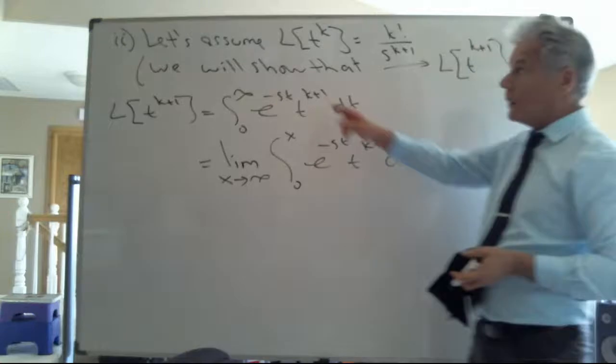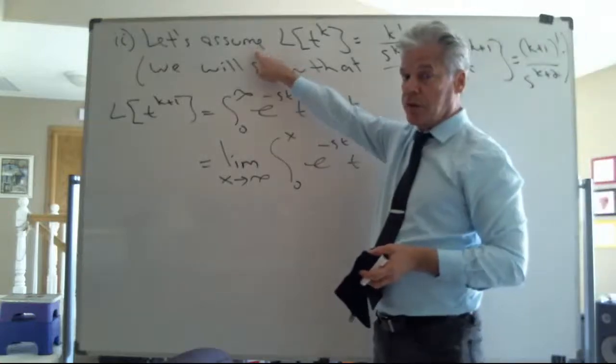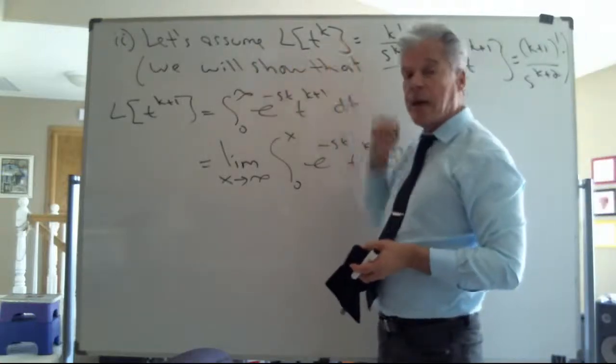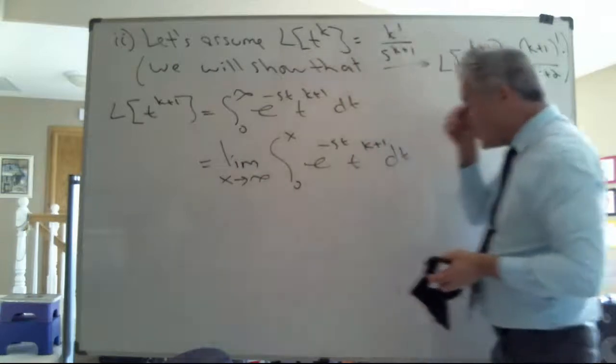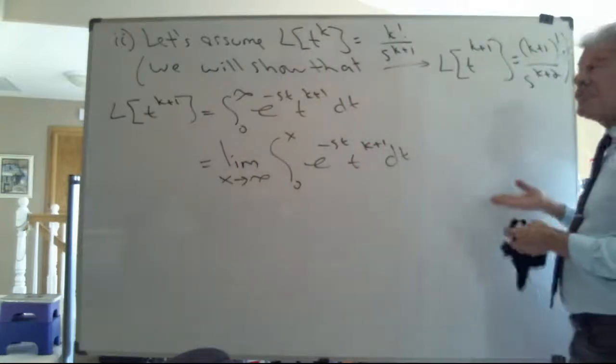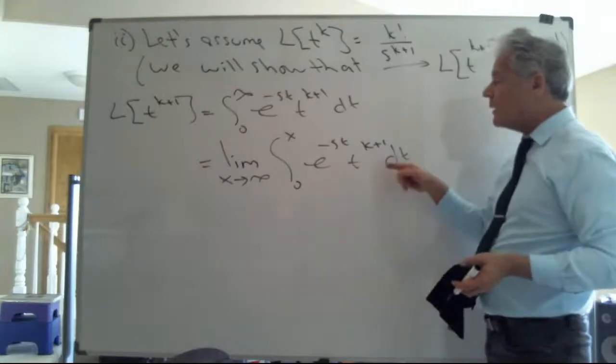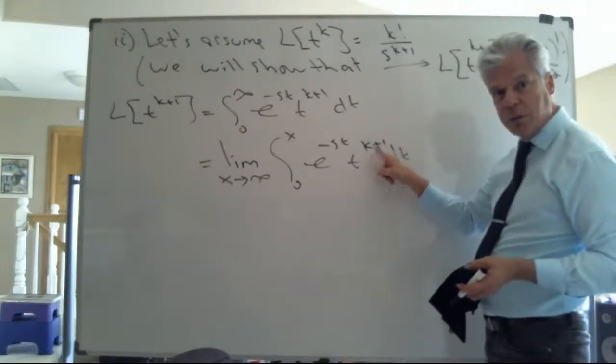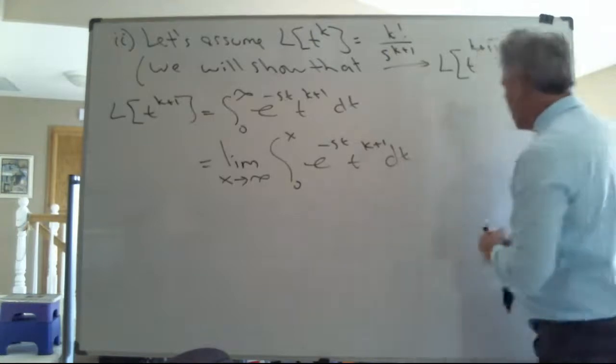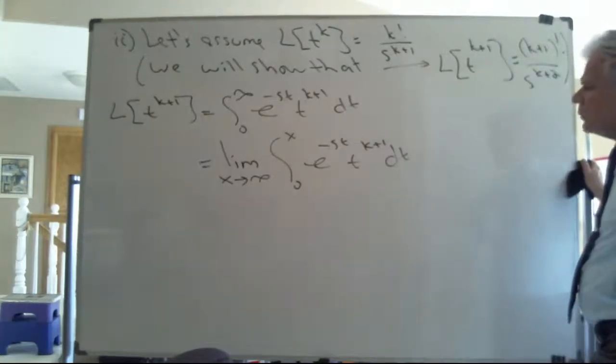Now remember, I made an assumption. The assumption is I know what the Laplace of t to the k power is. So to force myself to see the Laplace of t to the k power somewhere within this expression, let's apply integration by parts to reduce the order of the second factor. So how can I do that with this board space?